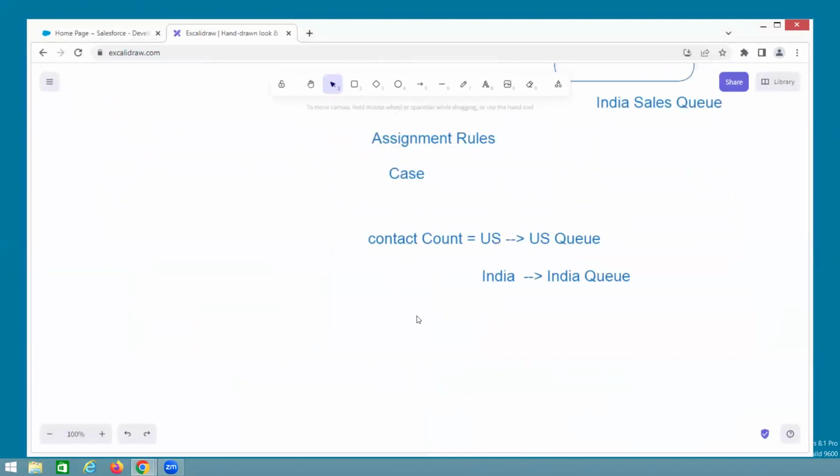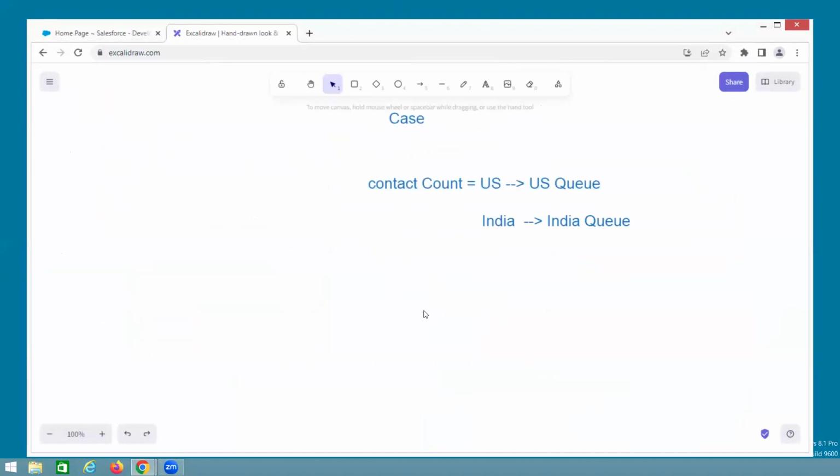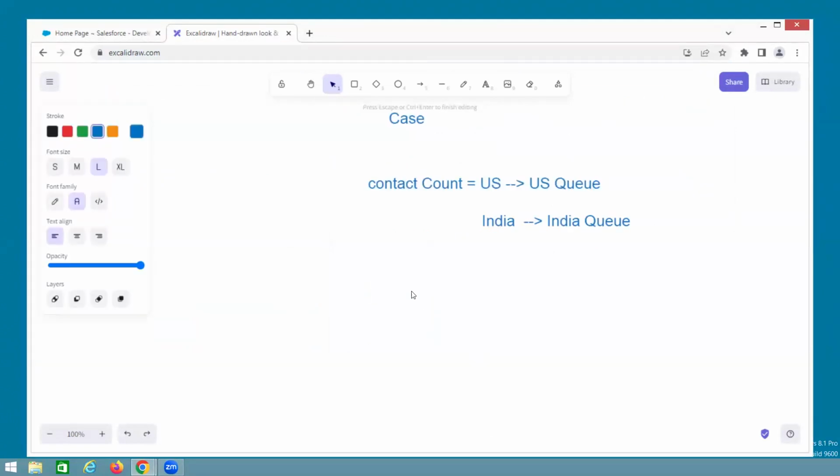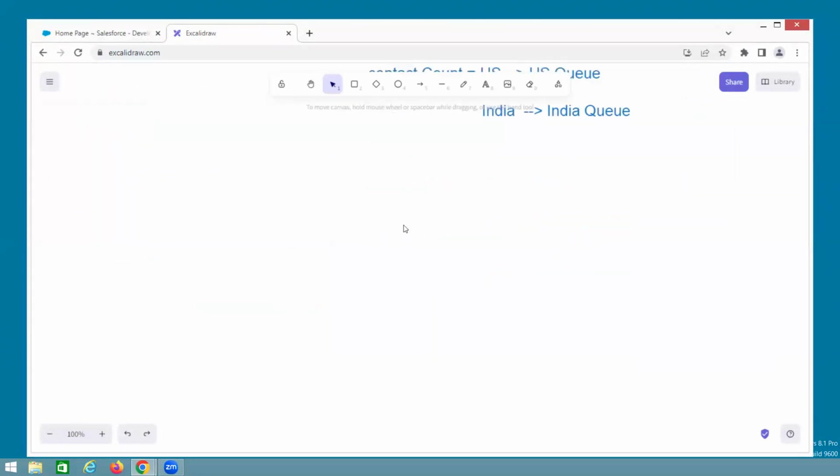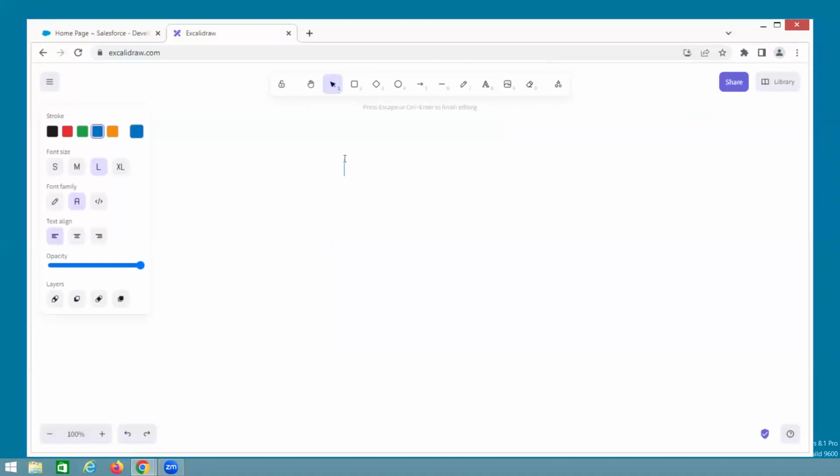Okay, guys. So as of now, we are discussing how many ways we can create a case. For example, I have a product issue and I want to inform customer care. What is the first way? The first way is through phone. I will directly call the customer care, and then those people create the case.